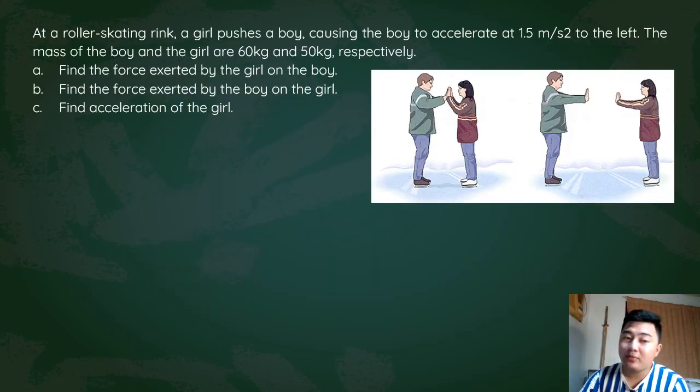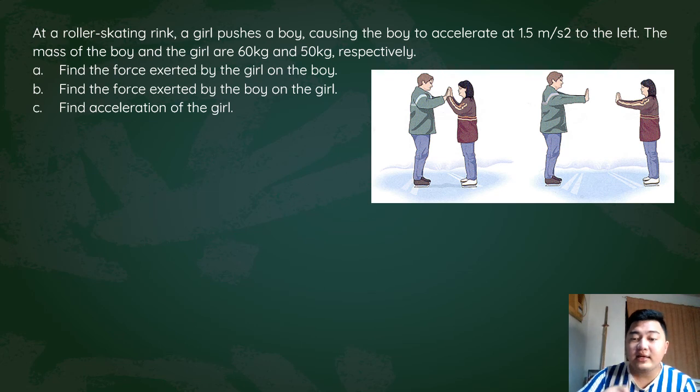So let's have a sample problem. At a roller skating rink, a girl pushes a boy, causing the boy to accelerate at 1.5 meters per second squared to the left. The masses of the boy and the girl are 60 kilograms and 50 kilograms respectively. We need to solve for the force exerted by the girl on the boy, the force exerted by the boy on the girl, and the acceleration of the girl.